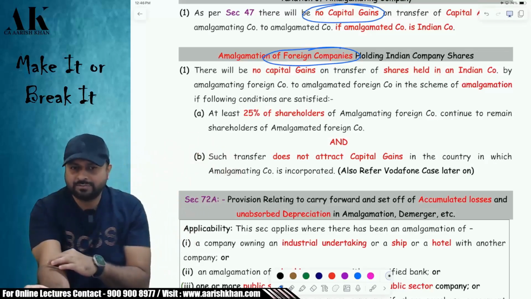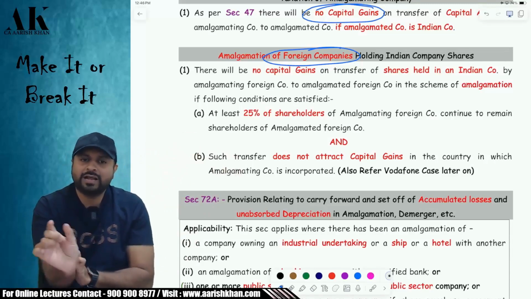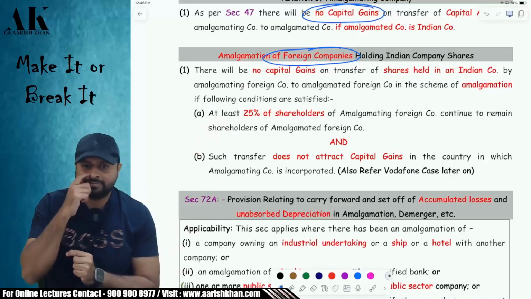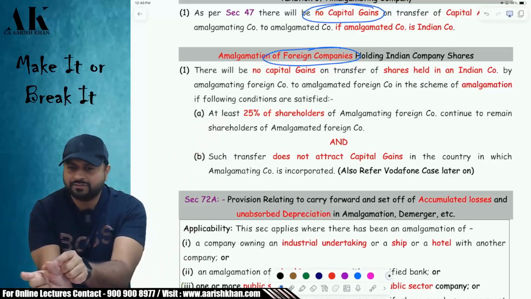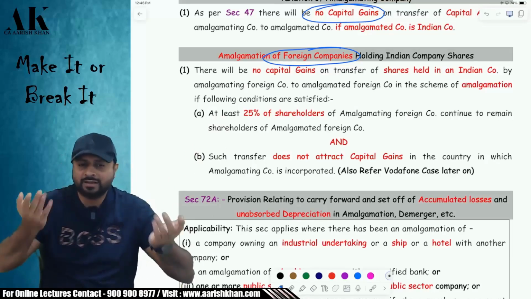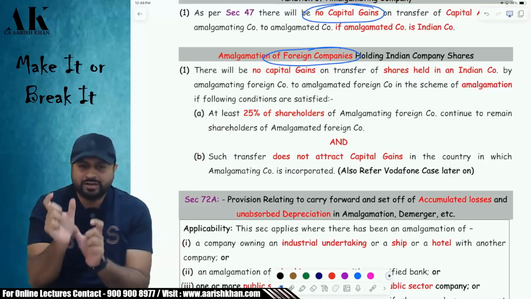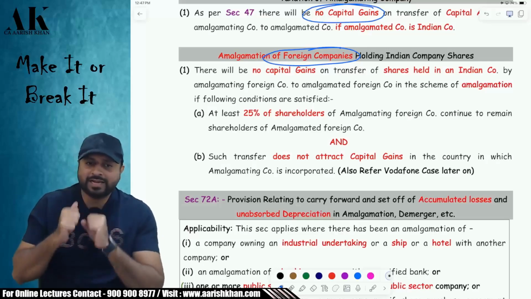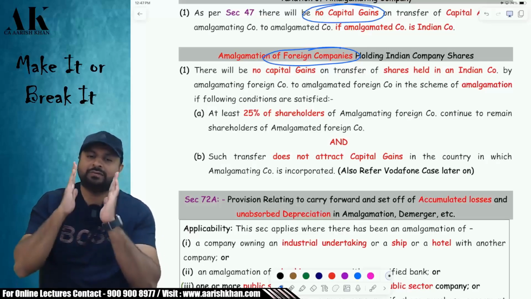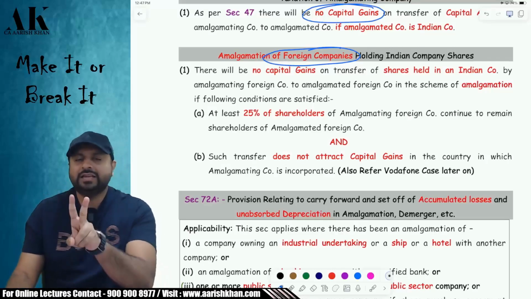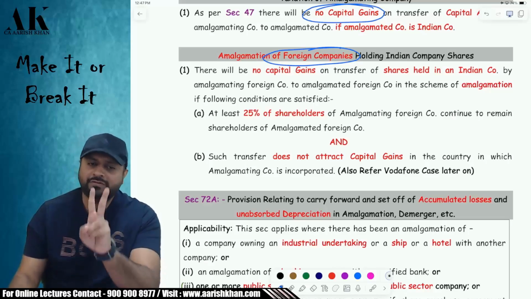So that US company will be called the foreign amalgamating company and the UK company will be called the foreign amalgamated company. If there is an amalgamation of a foreign company with another foreign company, in that process the Indian company shares are transferred, yes or no? If Indian company shares are transferred, income is deemed to accrue or arise in India and will be taxable in India, but the government has said that we will not take tax in case of such amalgamations of foreign companies, provided the foreign amalgamation companies fulfill two conditions.